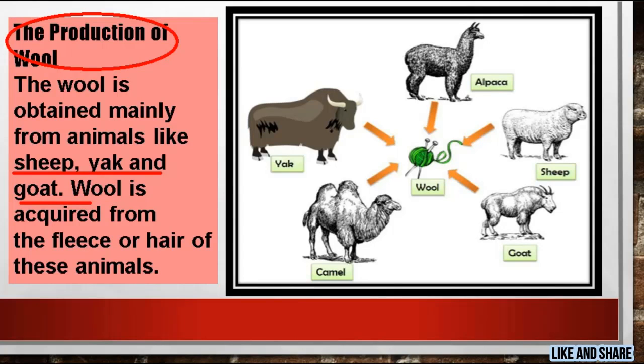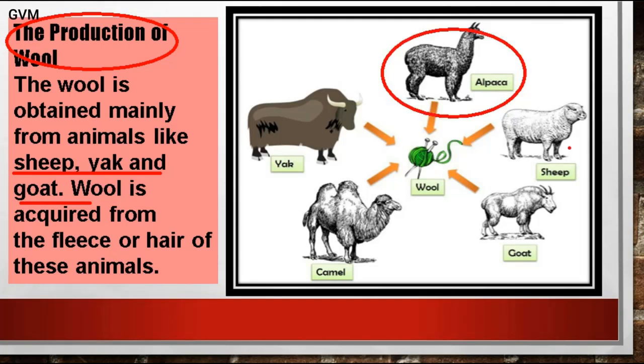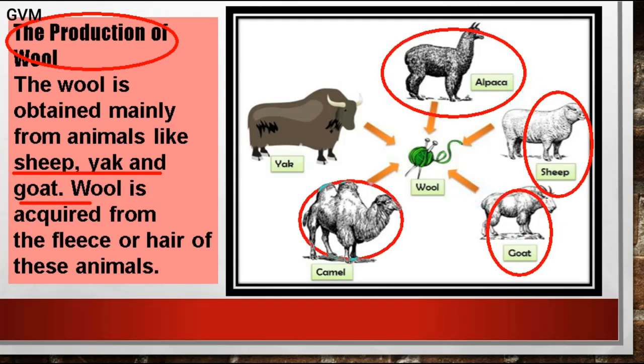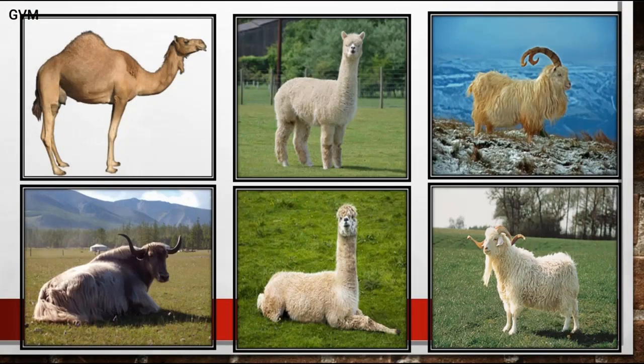And you have already learned about some fibers that are basically obtained from animals like alpaca, sheep, goat, camel, yak. So students, basically these are the animals from where we get the wool. Now students, here are some more animals that you need to know, from which we also get wool, as this one is the camel that you also learned in the previous slide, and this one is the yak,